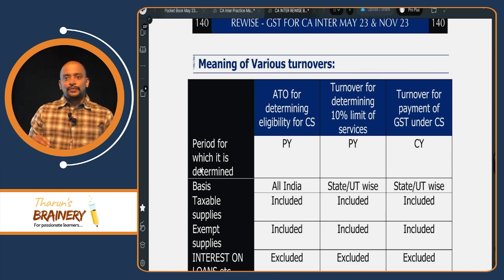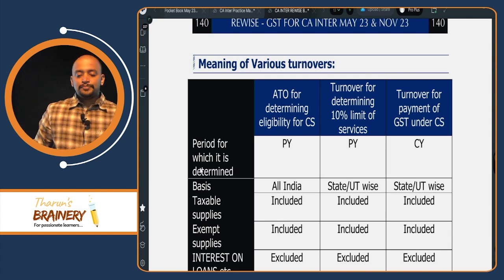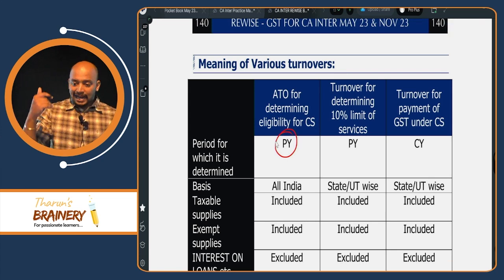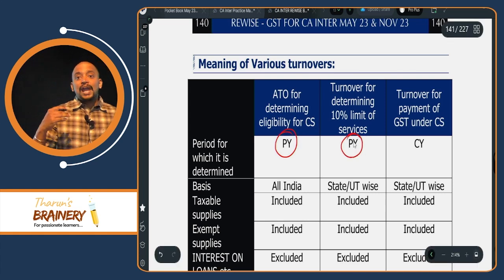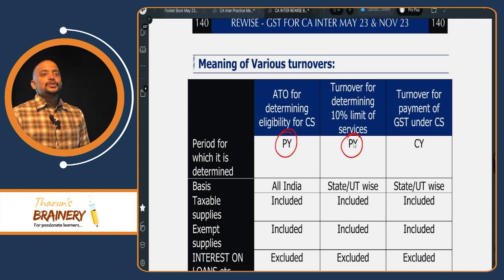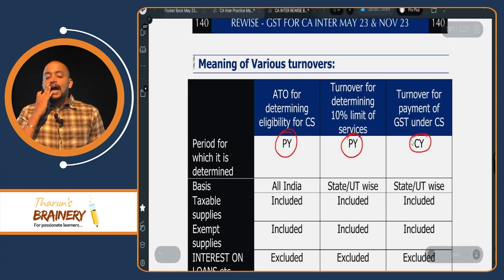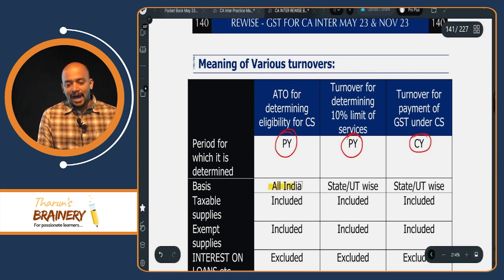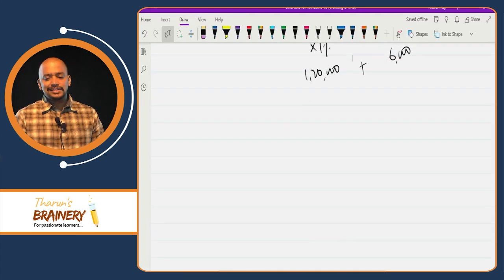Now aggregate turnover, we need to check current year or previous year for determining the eligibility? Previous year. Then next, for computing the 10% limit, should we take current year turnover or previous year turnover? Previous year turnover. Then for payment of GST under composition scheme, should we take current year turnover or previous year turnover? Current year turnover. Understood? Then aggregate turnover will always be computed on an all India basis, but turnover is computed state-wise or union territory wise.